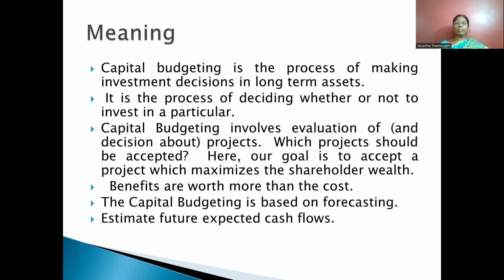When they are making a capital budgeting decision, it is mainly based on forecasting. They will forecast how much cash flow will be generated, how many years it will take, and what is the present value of money at that time. That is an important aspect they will consider when they are making a capital budgeting decision. Another important thing is to estimate the future expected cash flow. When they are estimating the future expected cash flow, they will consider the present value of the money. That is the important aspect every financial manager will consider.